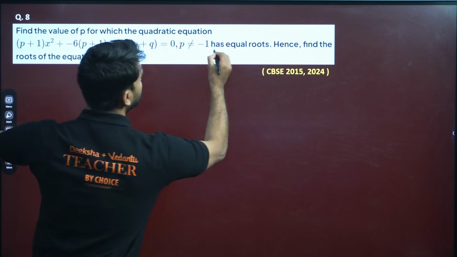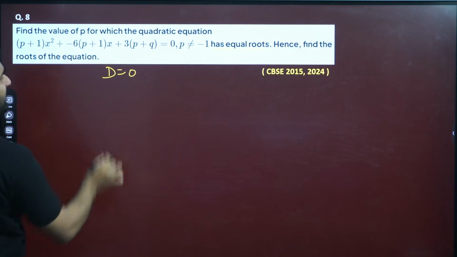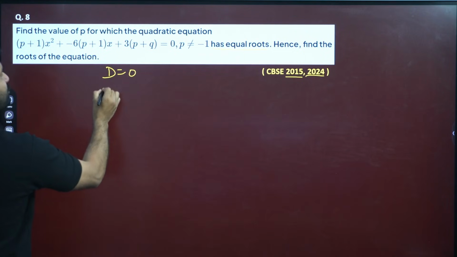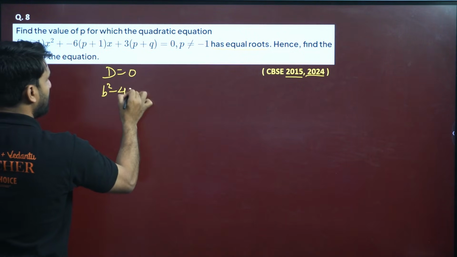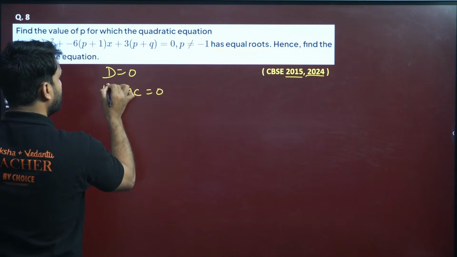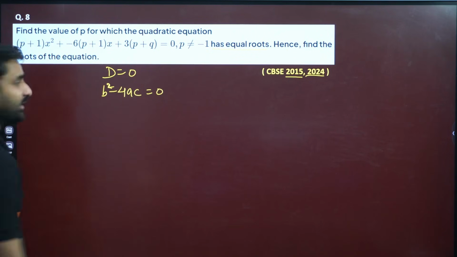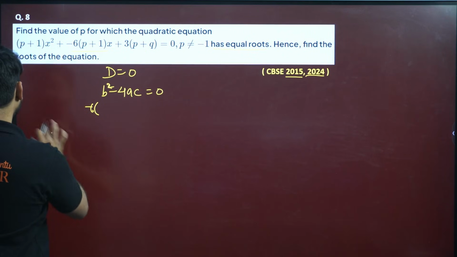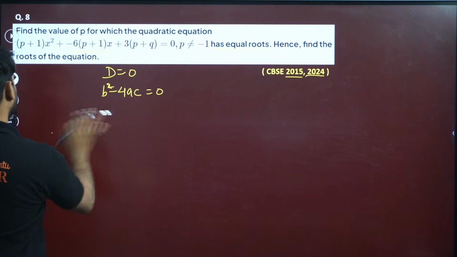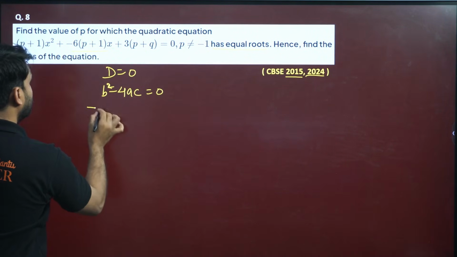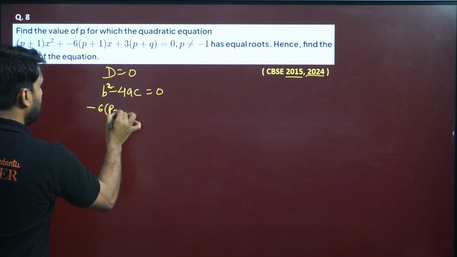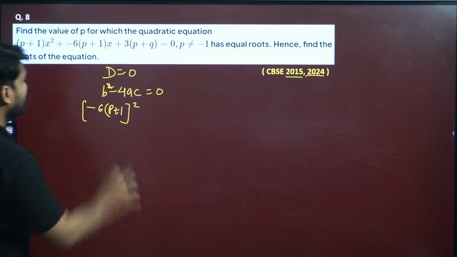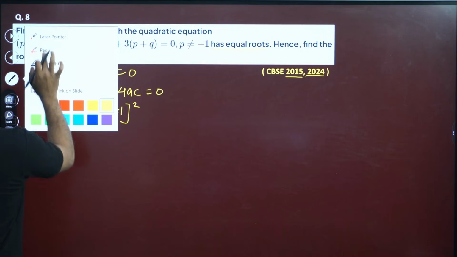So if it has equal real roots, it means the discriminant will be 0. And look, this question has been asked in the year 2015 and 2024. So D will be equal to b square minus 4ac, equal to 0. I hope you know the formula for the discriminant. Where is b? This is b: minus 6 into (p plus 1) whole square, right? This is b. Can you see?